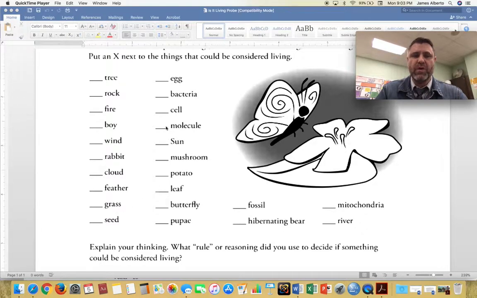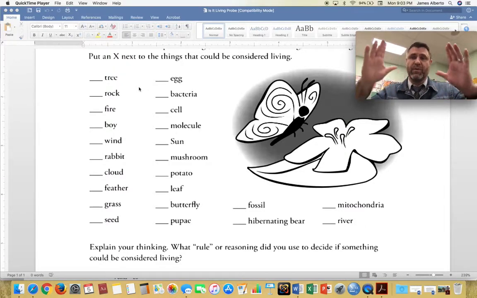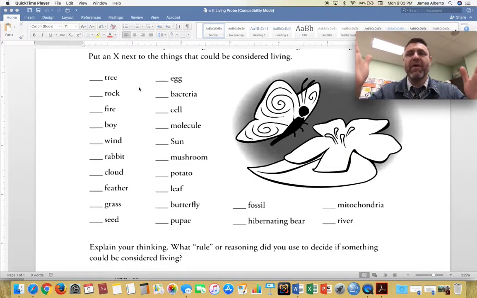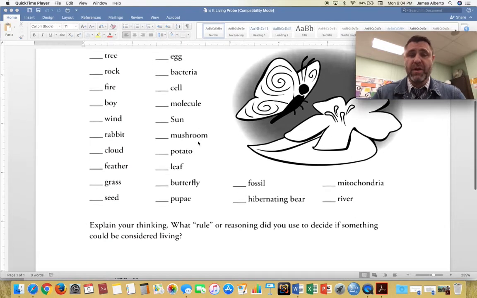Some of these words are really close to what we call sight words in literacy. And sight words are words that kids just know from sight before they can even read. So they don't even really know how to read, but most kids will learn before they can read what the word stop looks like. And that's because they see stop signs, and parents teach them those sight words because they're so visual and they're just part of our everyday lives. So some of these words like boy, son, those are very close to sight words for students. So some of those words they're going to know. Others on here they won't know.